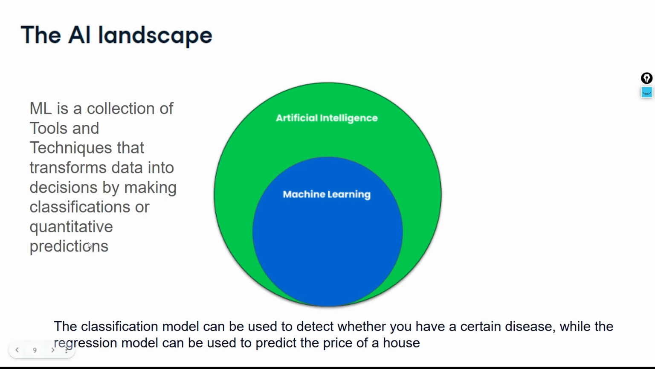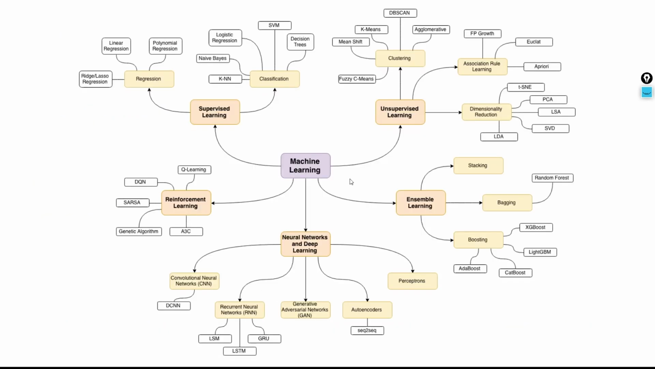What are predictions? Say you already have some data and you are trying to predict tomorrow's temperature. Assume you have a lot of temperature details and you want to predict next week's temperature, tomorrow's temperature, or next hour's temperature. We can predict based on the existing data. Such predictions come under quantitative predictions, like regression problems. So this is AI, and within AI we have machine learning. In machine learning we have supervised learning, unsupervised learning, then neural networks, deep learning concepts, and reinforcement learning.